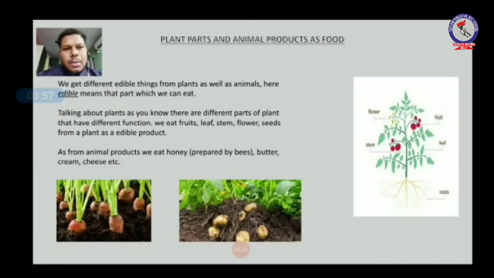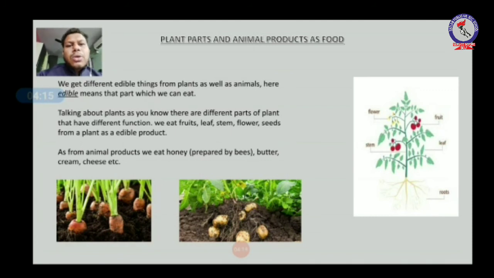Okay, next we will learn about plant parts and animal products as food. Okay, here there is a word edible. The word edible means a thing which is eatable. Okay, so we get different edible parts from plants as well as animals. Okay, so I have given you the meaning of edible. Edible means that we can eat.